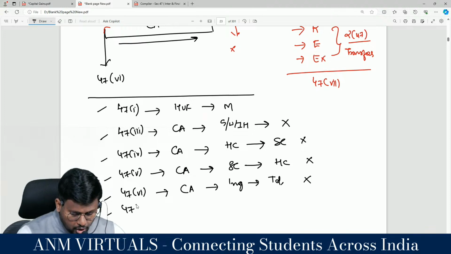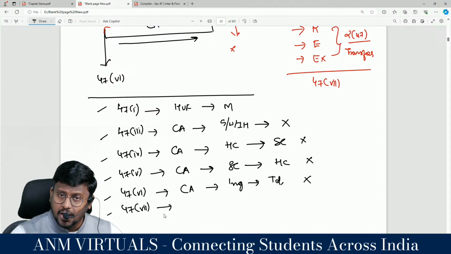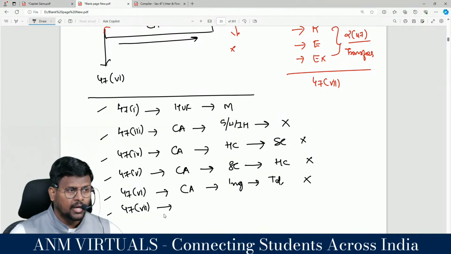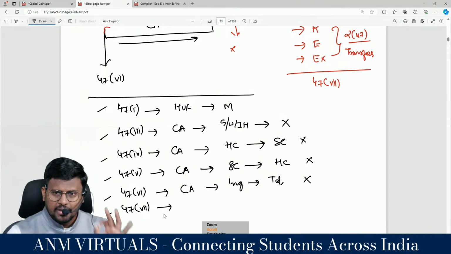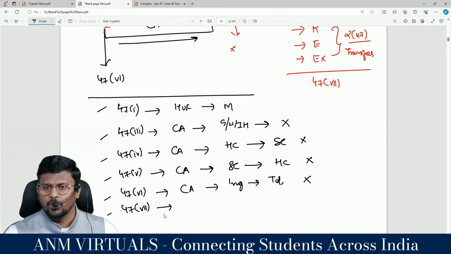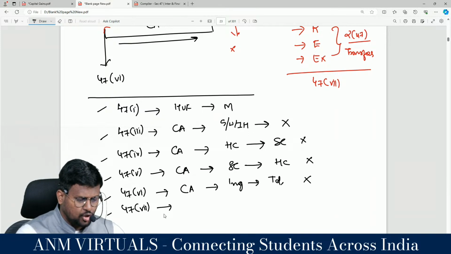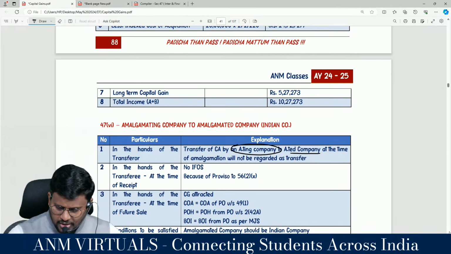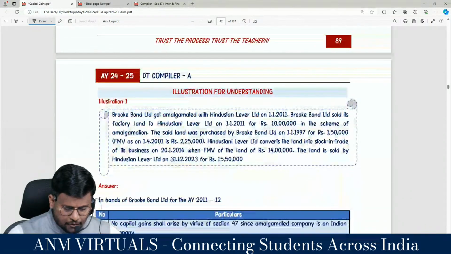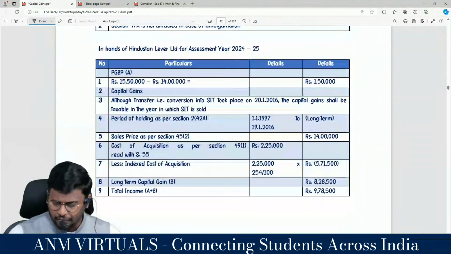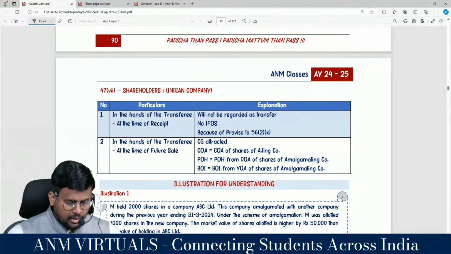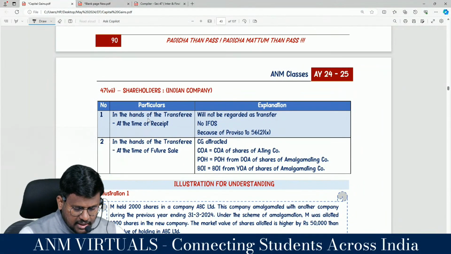Sir, section 47 clause 7: transfer of shares of the amalgamating company to get the shares of the amalgamated company will not be regarded as transfer in the hands of the shareholders of the amalgamating company. As per section 47 clause 7, it is applicable in the hands of the shareholders of the amalgamating company. So this is 47 clause 7, it will not be regarded as transfer.